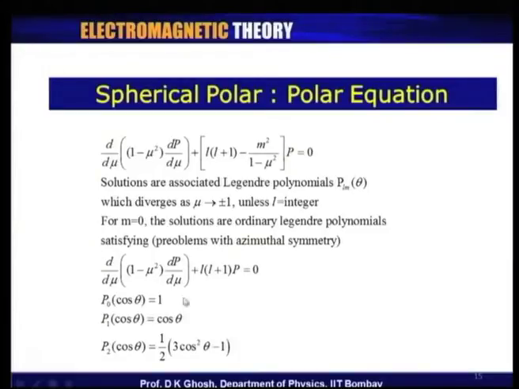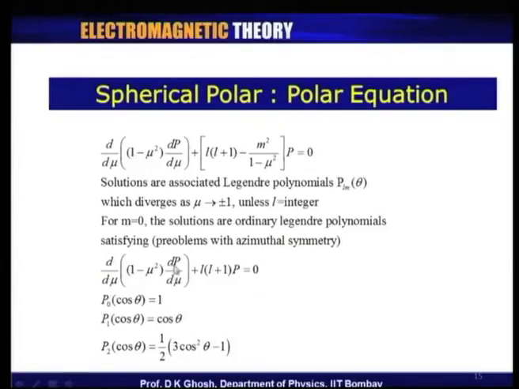It is very straightforward to check that if P is equal to 1, the left hand side is identically equal to 0, because dP by d mu is 0. If l is equal to 0, P_0 of cos theta is 1. If l is equal to 1, then this becomes 1 into 1 plus 1, which is 2, and you can check that P_1 of mu is nothing but mu itself.